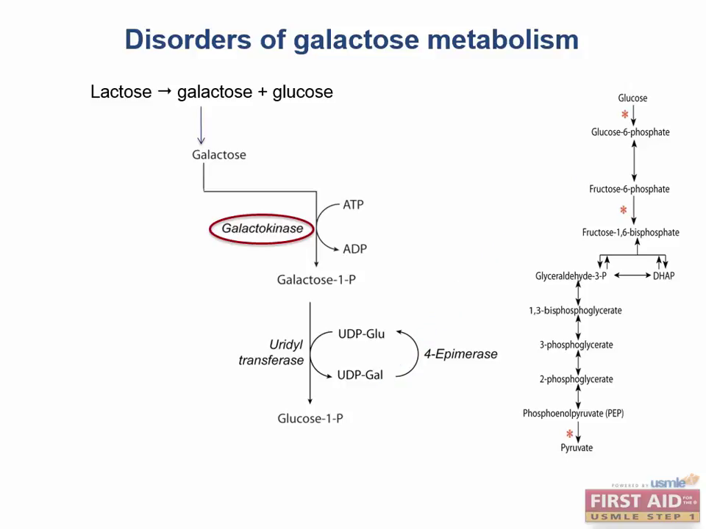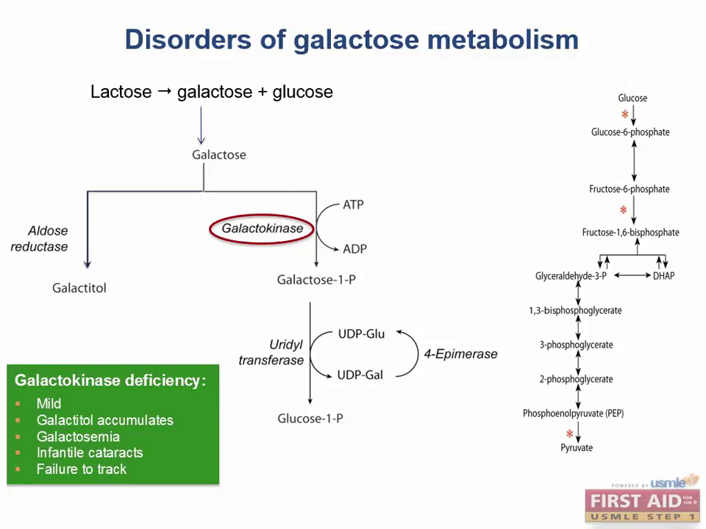What happens if you're missing some of the galactose metabolizing enzymes? Galactokinase deficiency is an autosomal recessive deficiency of galactokinase, and instead causes galactose to be converted to an alcohol form, galactitol. This is catalyzed by the enzyme aldose reductase, the same enzyme that also converts glucose to sorbitol, which we'll see in the next slide. Please don't confuse this with aldolase B.